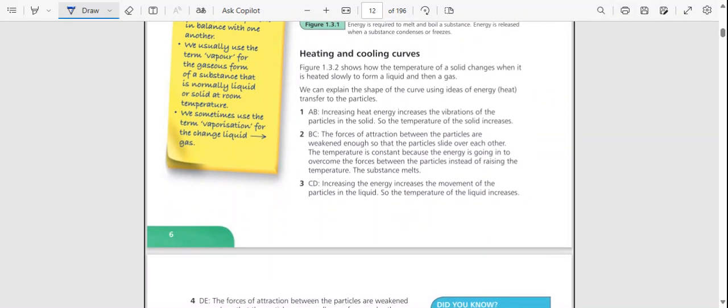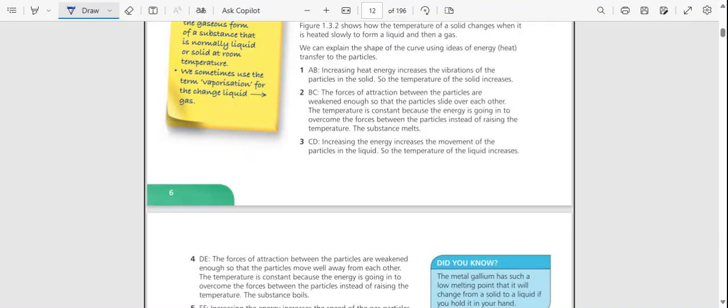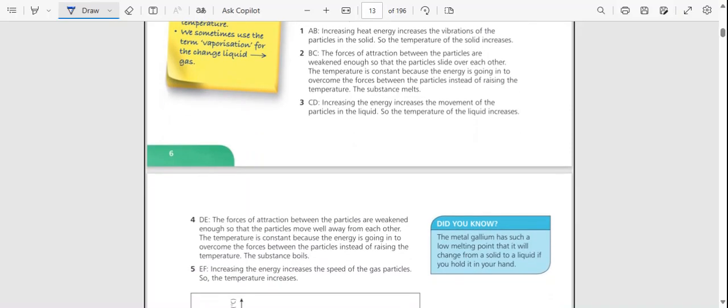Figure 1.32 shows how the temperature of a solid changes when it is heated slowly to form a liquid and then a gas. We can explain the shape of the curve using ideas of energy. Heat is transferred to the particles. AB: increase in heat energy increases the vibrations of the particles in the solid, so the temperature of the solid increases. BC: the forces of attraction between the particles are weakened enough so that the particles slide over each other.